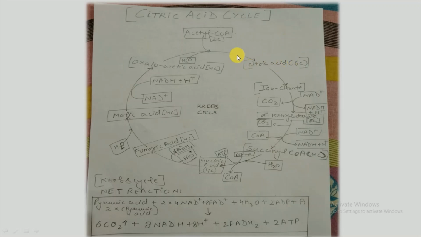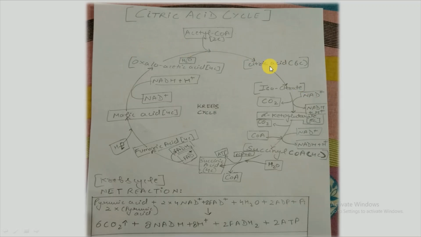Citric acid is a 6-carbon molecule, that's why we also call it a tricarboxylic acid, because there are 3 carboxyl groups. The first stable product of this reaction is citric acid, and that's why we call it the citric acid cycle.